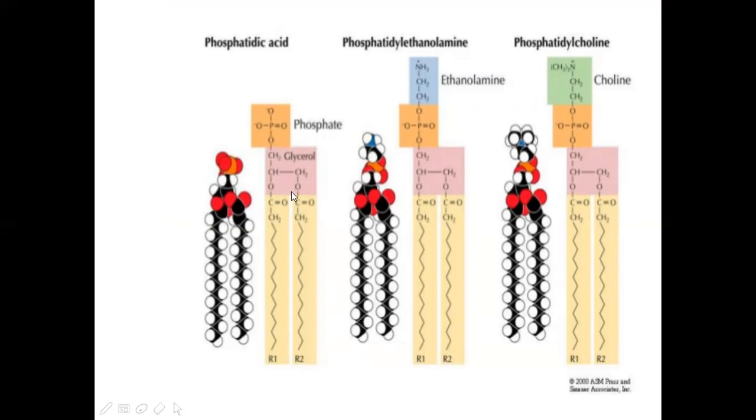Okay, this is the phosphate group. These are glycerol and fatty acids. Here the ethanolamine group is attached to the phosphate and these fatty acids. Here the choline group is attached. So the different names of the compounds are based on the functional group present in these compounds.